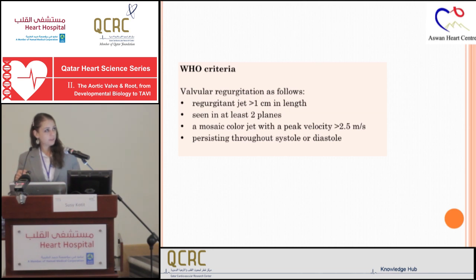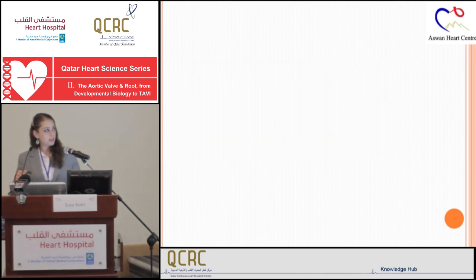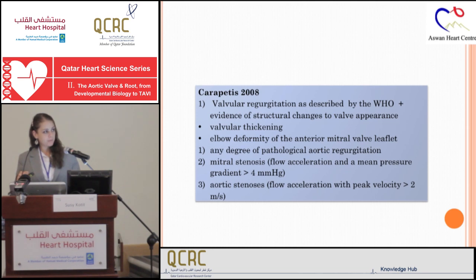When compared to another criteria which has been used, the biggest difference between our criteria and Carapetis is that Carapetis starts with the mild affections, while we consider trivial affection as well an early sign of rheumatic heart disease.